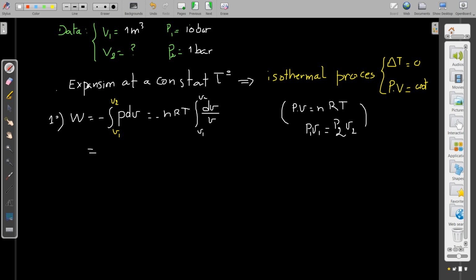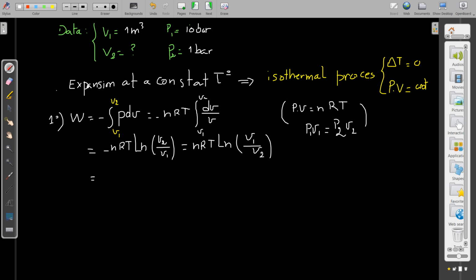The work comes equal to minus nRT ln, the logarithm of V2 over V1. Rules of logarithm: log A over B equals minus log B over A. The minus can be entered in the log, and it comes nRT ln V1 over V2. All right.